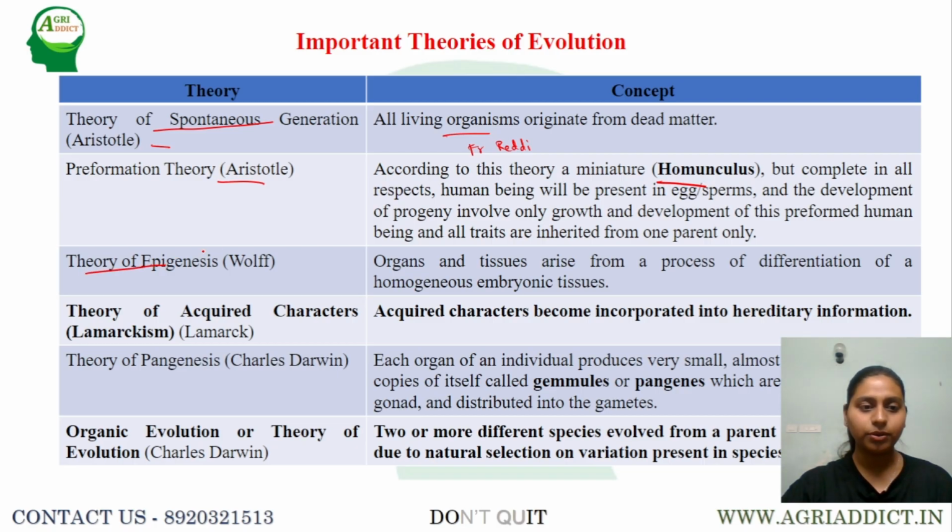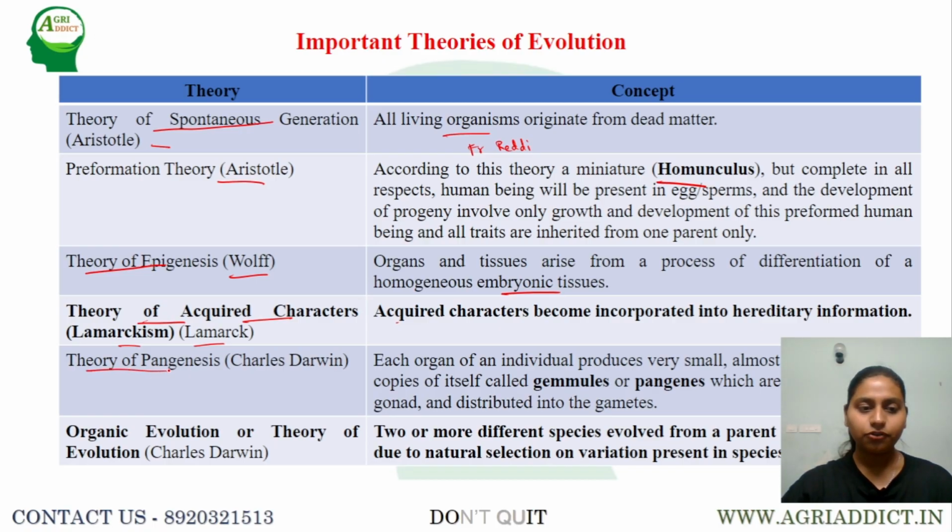And later, the theory of epigenesis was proposed by Wolff. Wolff says that if a particular cell is present, it undergoes continuous differentiation, growth and development in order to give rise to organs and tissues. This is the accepted theory: organs and tissues arise from a process of differentiation of homogeneous embryonic tissue. Next, the theory of acquired characteristics, called Lamarckism, given by Lamarck, says that characteristics acquired by an individual in their generation will be transferred to the next generation, even though it is not controlled by the genes, which is completely wrong.